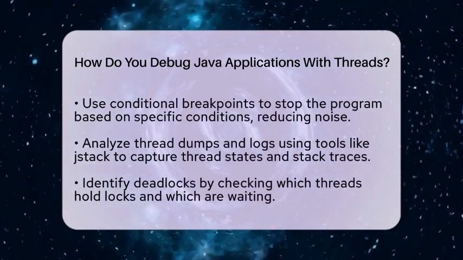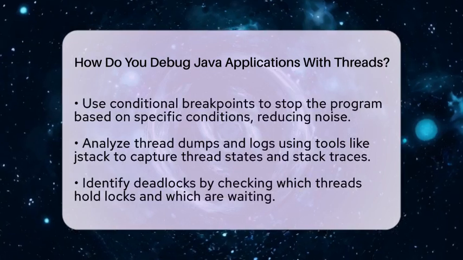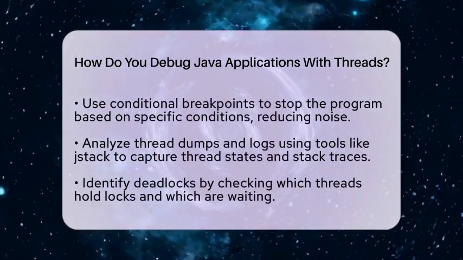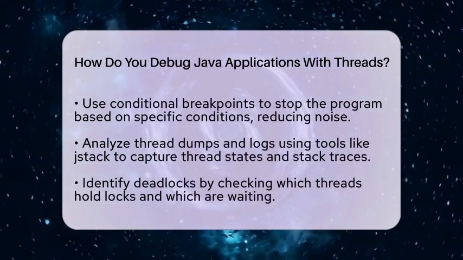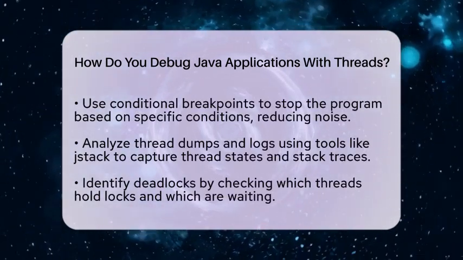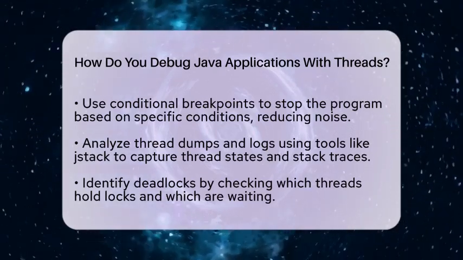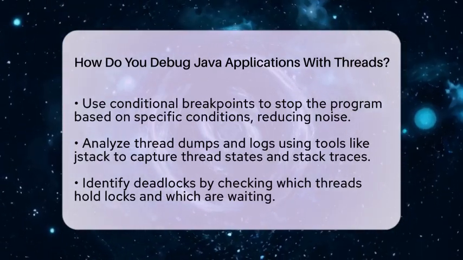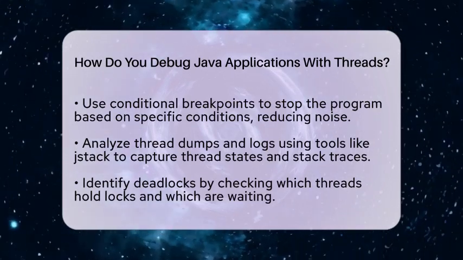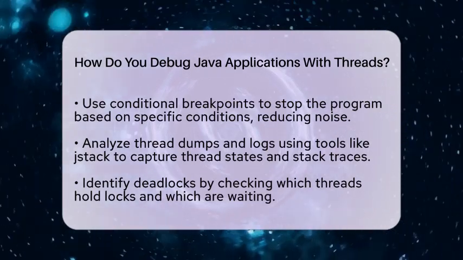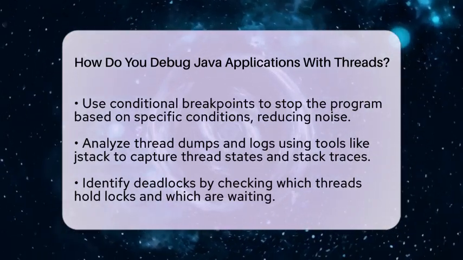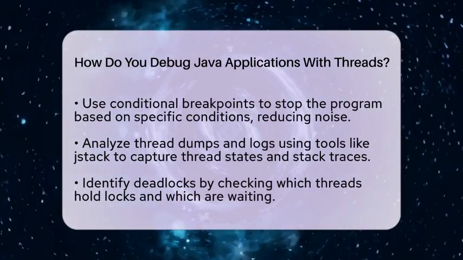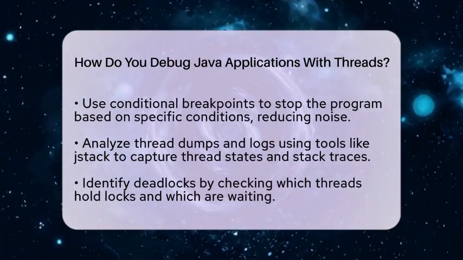Analyzing thread dumps and logs is another effective strategy. Tools like JStack can capture thread dumps that show the state and stack trace of all threads at a specific moment. By analyzing these dumps, you can identify deadlocks and thread blocking. Additionally, logging thread activity with timestamps and thread identifiers helps track interactions and timing issues.